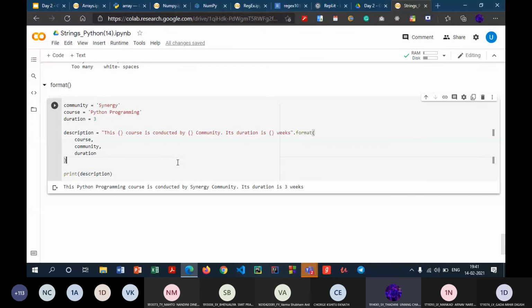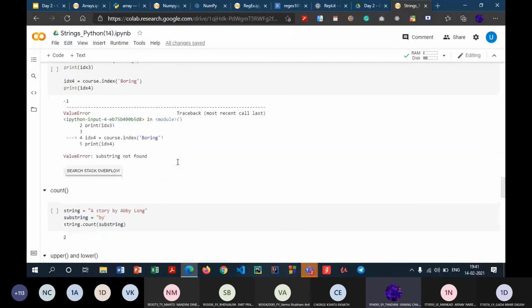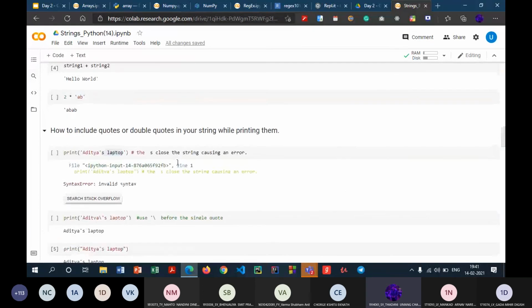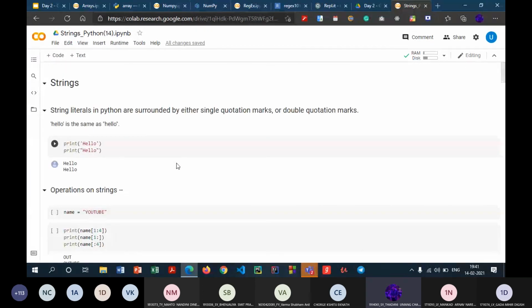So this was just a brief introduction to what strings are in Python, and you can definitely explore more about strings with the documents we'll be sharing with you. And you can also refer to the official Python documentation to get a deep insight into how these particular string methods actually work under the hood.